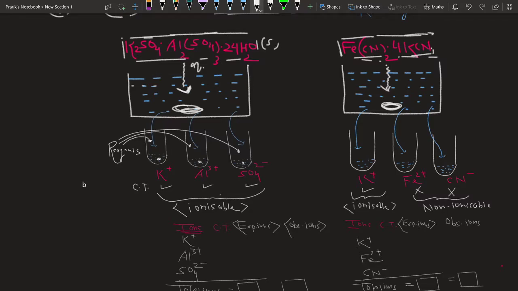Basically, it is a solid salt, and some few crystals of this potash alum are taken into this aqueous solution. This is the beaker, and this beaker consists of some aqueous solution. I just want to dissolve it, and in another beaker I have taken the same quantity of this solid salt, which is also a part of addition compounds. Now in order to dissolve this, let us add one stirrer and stir it properly.